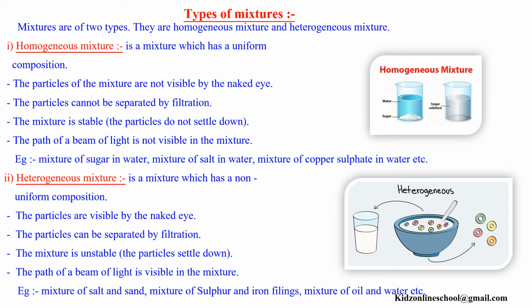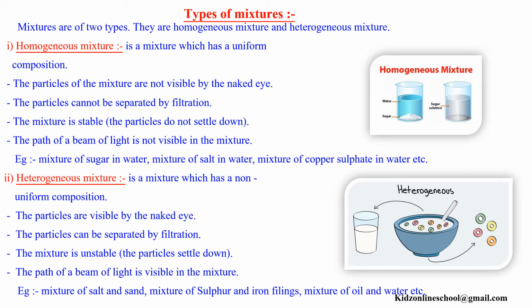Types of mixtures. Mixtures are of two types. They are homogeneous mixtures and heterogeneous mixtures. A homogeneous mixture is a mixture which has a uniform composition. The particles of the mixture are not visible by the naked eye. The particles cannot be separated by filtration. The mixture is stable. The path of a beam of light is not visible in the mixture. Example, mixture of sugar in water, mixture of salt in water, mixture of copper sulfate in water, etc.